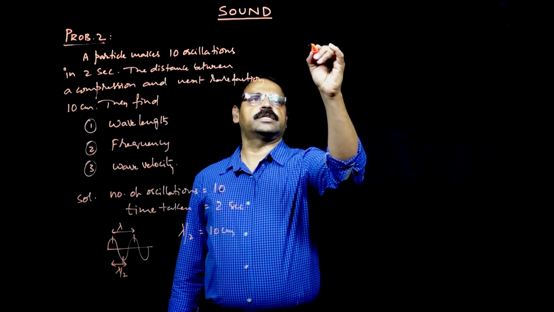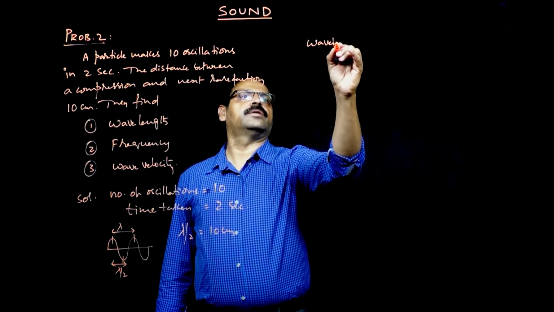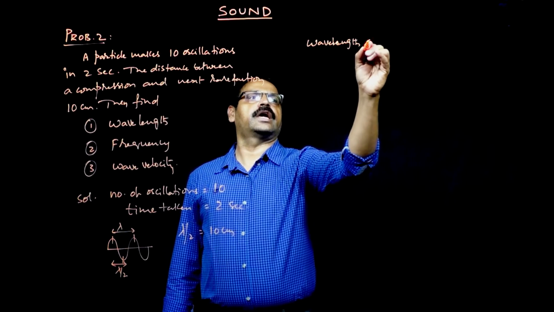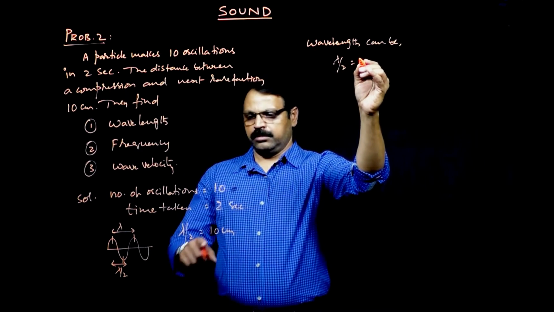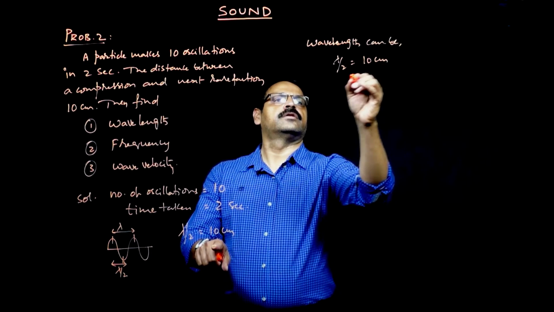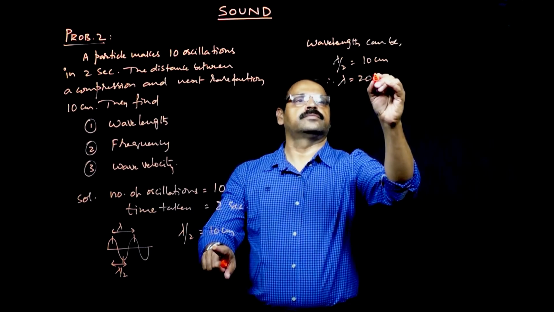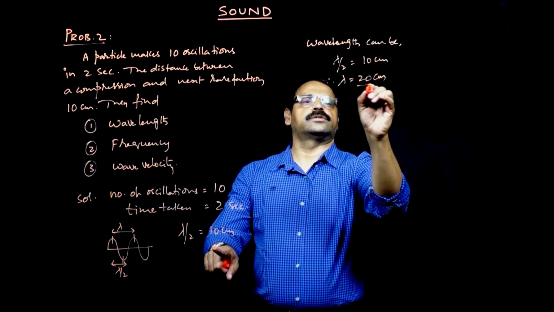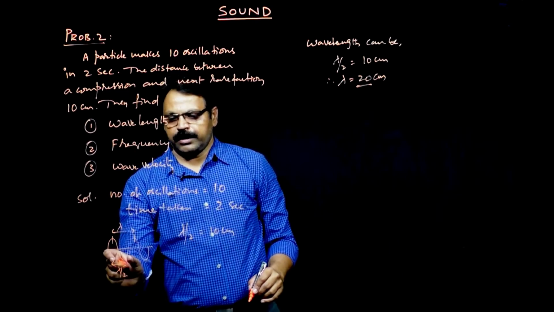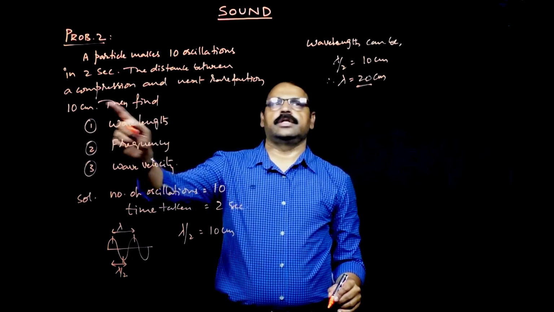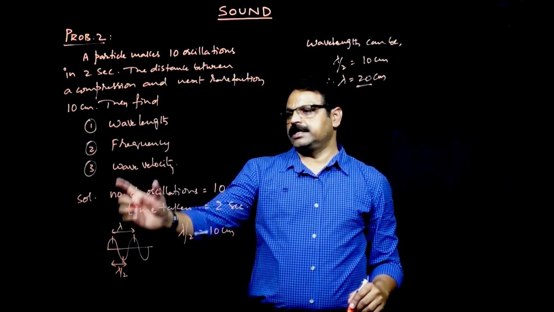So the very first thing is wavelength. Wavelength can be calculated as: lambda by 2 is equal to 10 centimeters. Therefore, lambda is equal to 20 centimeters. So this is going to be the wavelength, the first answer. Lambda by 2 is given as 10 centimeters, therefore lambda is going to be 20 centimeters.